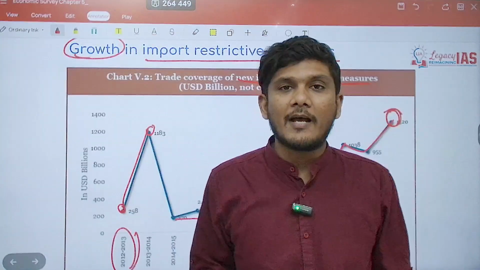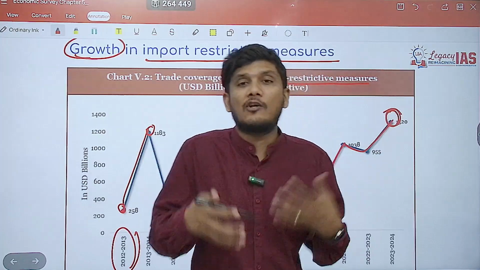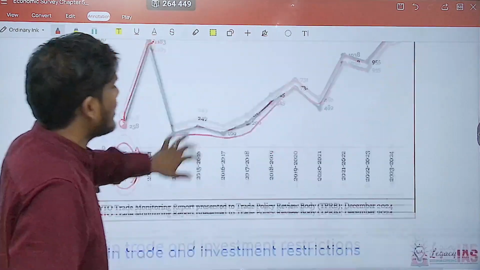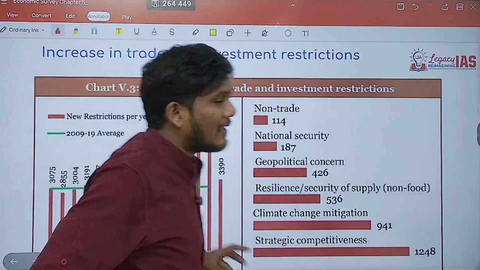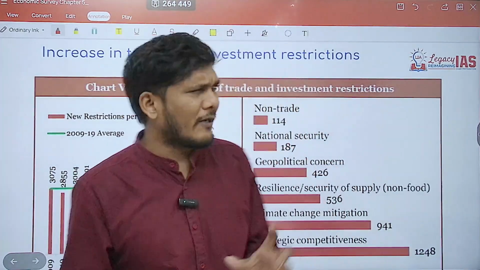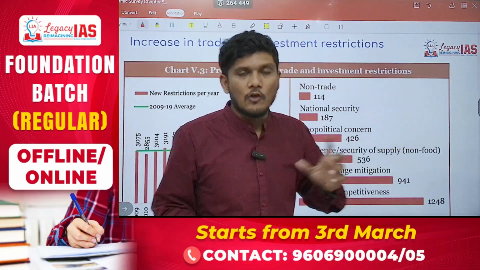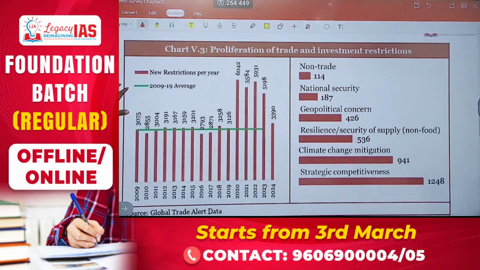That means what is happening? People want to trade less and less, and be more protectionist. The deglobalization phenomenon can be seen here. At the same time, there has been an increase in different trade measures, let's say the restrictive trade measures. So the number of restrictions has also increased, which can be seen with this graph.